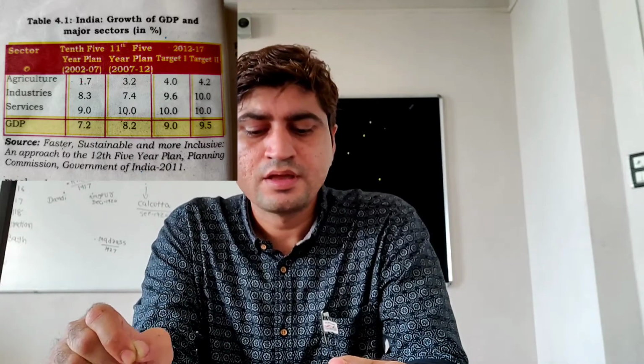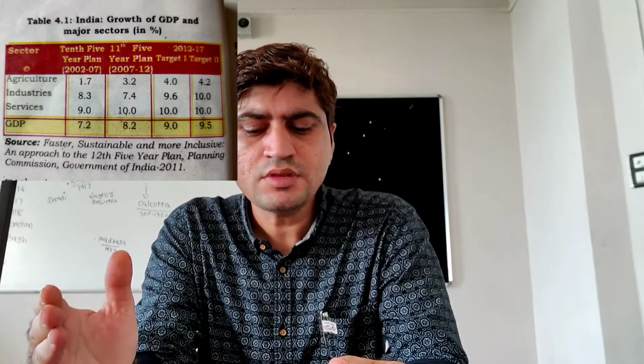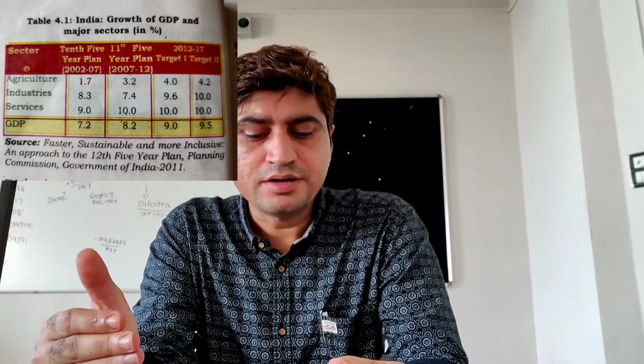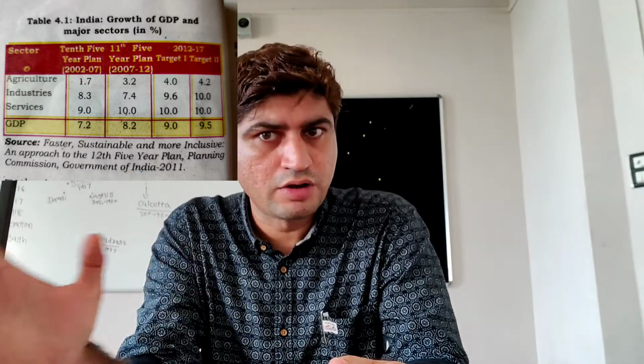So here the first data is about the 10th five-year plan, 2002 to 2007. Then the 11th five-year plan, that is 2007 to 2012.